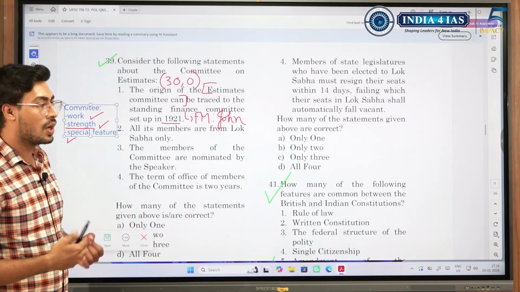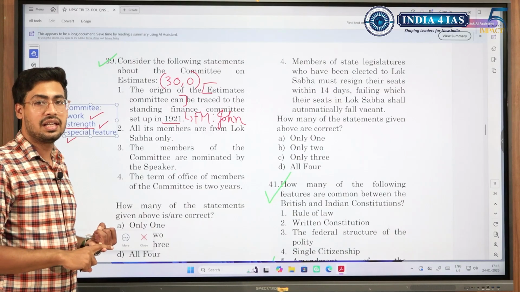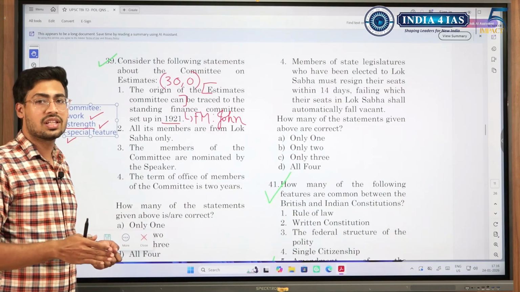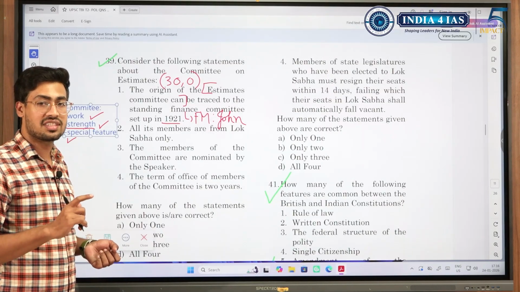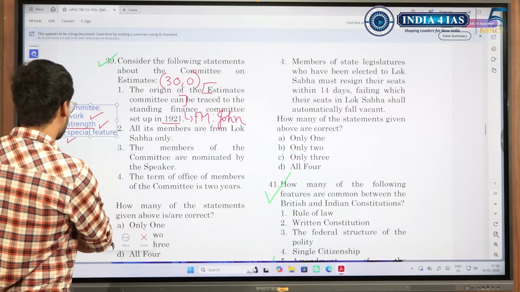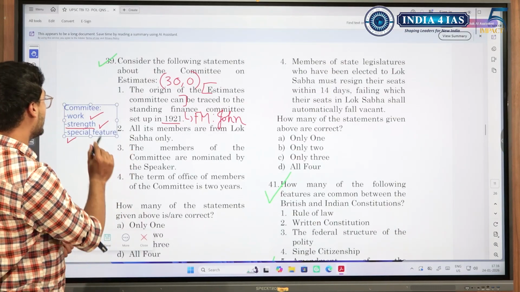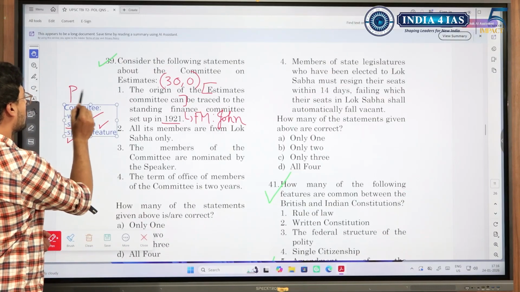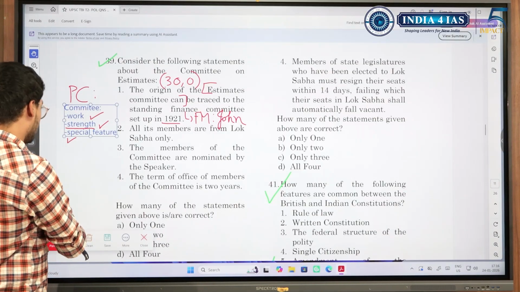If I have to elaborate this again, then committee on subordinate legislation, committee on, so these are the committees where the ministers are not allowed to become members. So special feature of it. So these things we need to be aware. Moving on, the rest of the things are simple, but parliamentary committees is an important topic. Please do not ignore this.